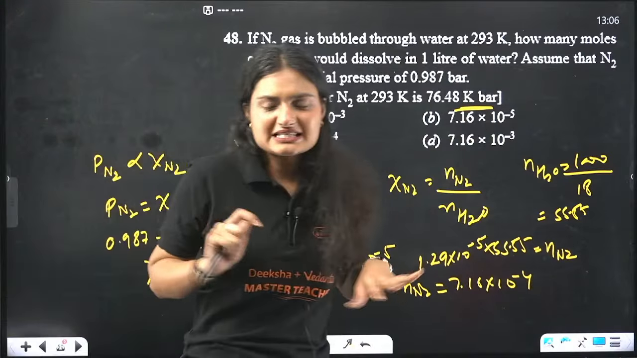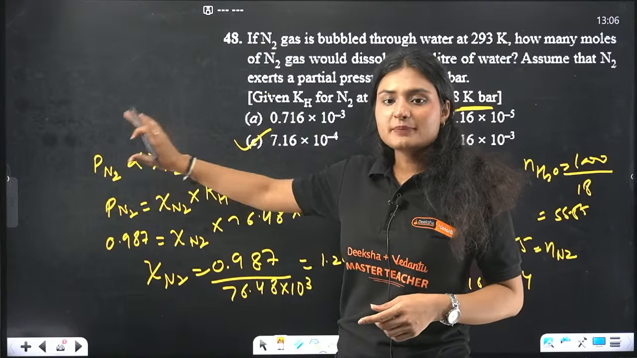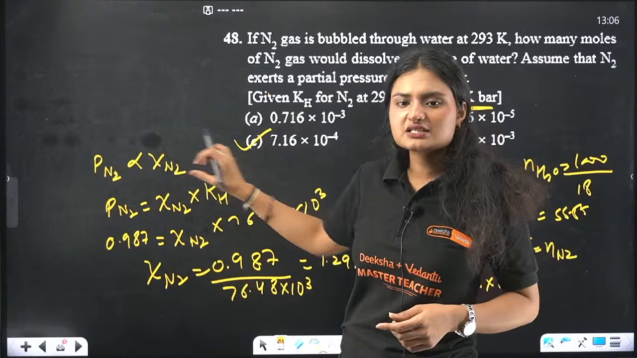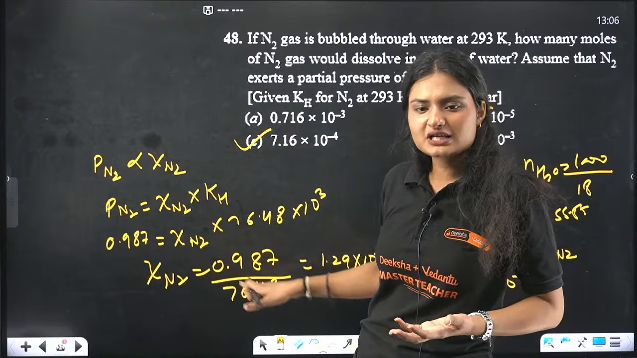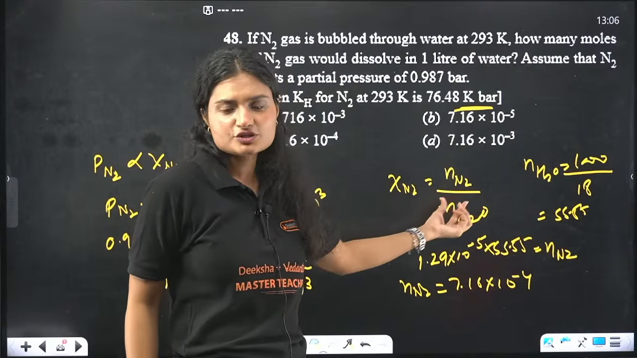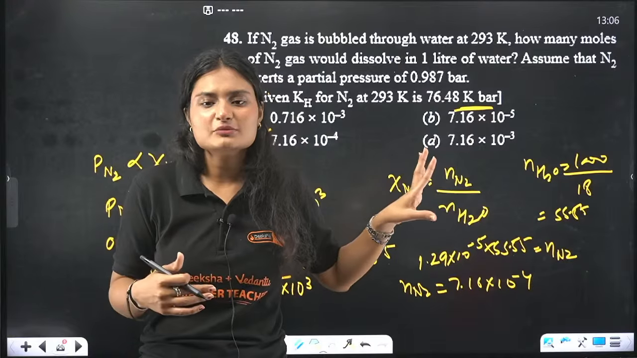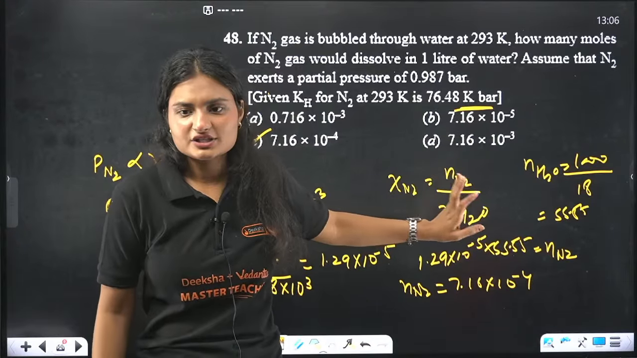Anyway, so the correct answer is option C. Okay, I hope it is clear. We firstly calculated the mole fraction of nitrogen by this equation. Partial pressure of nitrogen is directly proportional to the mole fraction of nitrogen, right? If we replace it with KH, which is the Henry law constant, the values are given to us. Mole fraction comes out to be 1.29 times 10 raised to power minus 5. Mole fraction is number of moles of nitrogen by number of moles of water. Why? Because the amount is very small, we can just ignore the number of moles of nitrogen in the denominator, because it will complicate the calculation, nothing else.